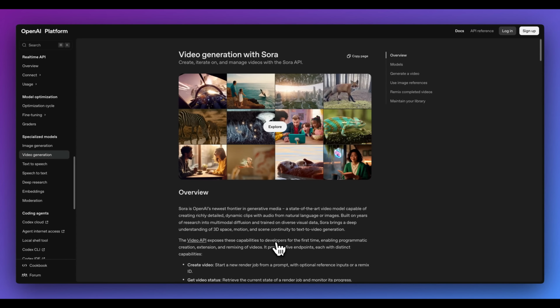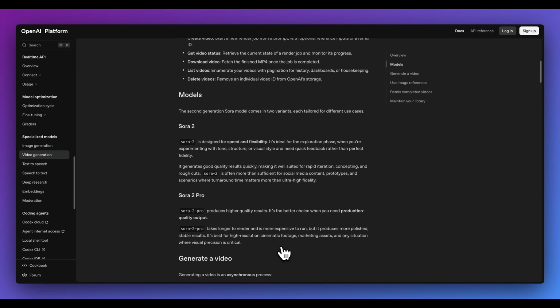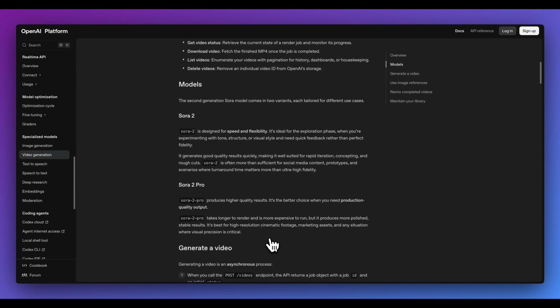Next up, you can generate videos from Sora 2 from the API. So this is going to unlock a ton of different applications where you can customize these different models as well as their prompt, depending on your use case.